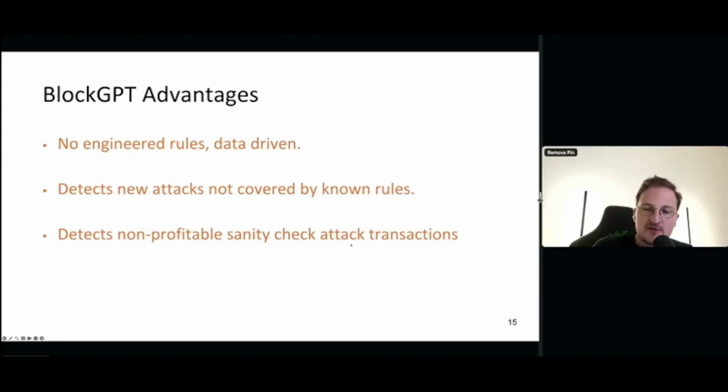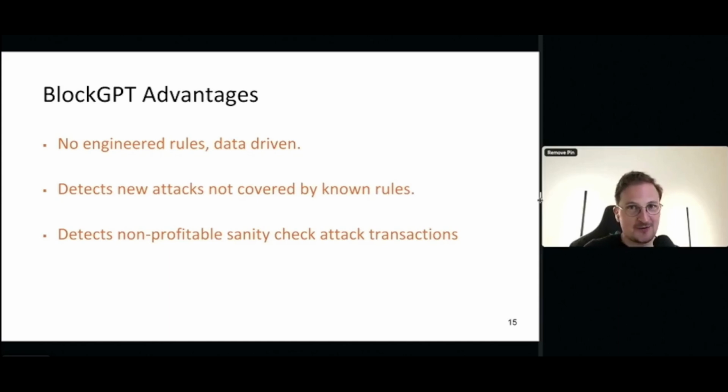So sometimes the attackers, they execute a transaction that is already an exploit, but they execute it in a way that it doesn't transfer a significant amount of funds, maybe just a few bucks to test. It's a sanity check whether the attack works, and then they can execute it properly. Don't ask me why people or attackers would execute sanity checks on the public network.